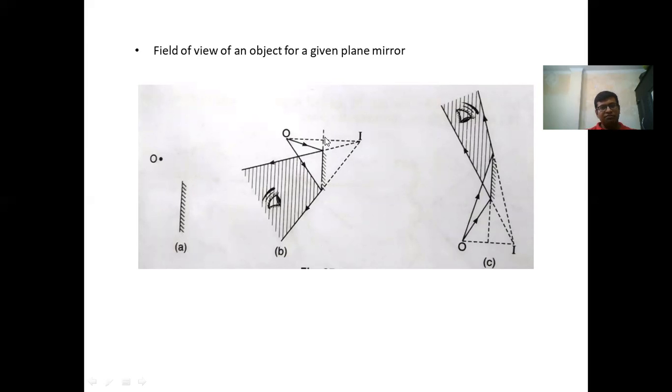In diagram B, we can see that the object's image will be formed in the range of the shaded region. This shaded region is known as the field of view of an object. Similarly, if the object is downside, then the field of view will be upside, as shown in the figure.